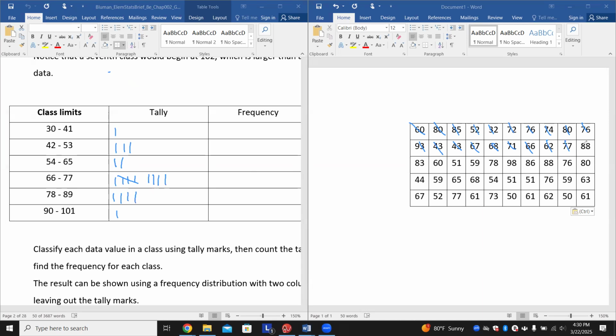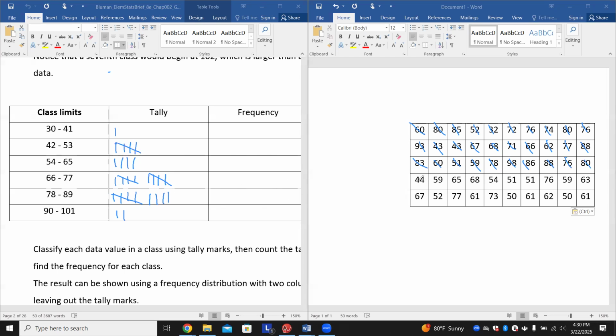88. 83. 60. 51. 59. 78, again, fell in that one category. 98. 86. 88. 76. 80.